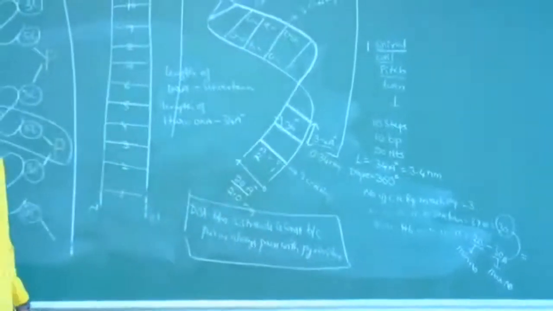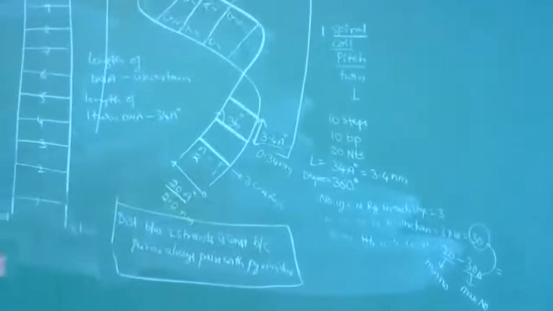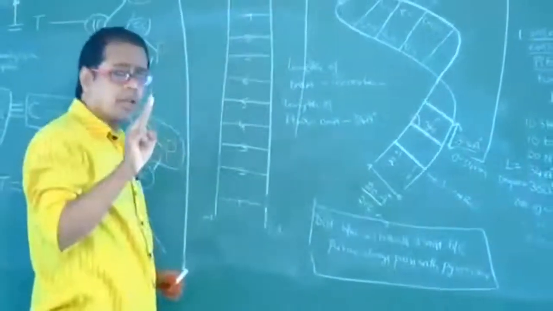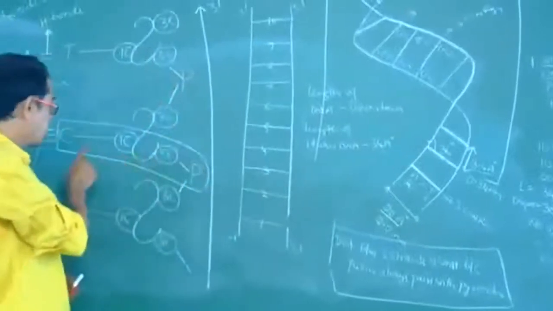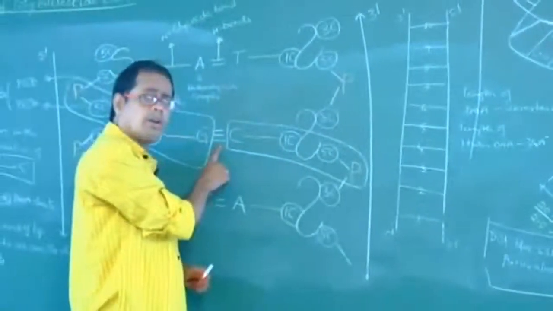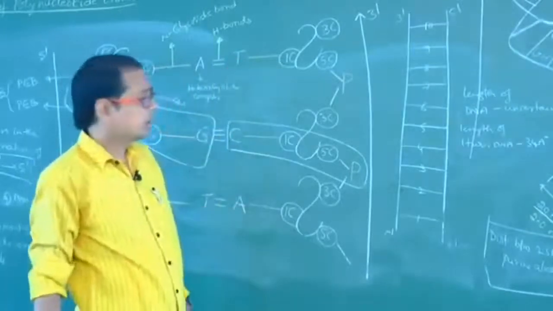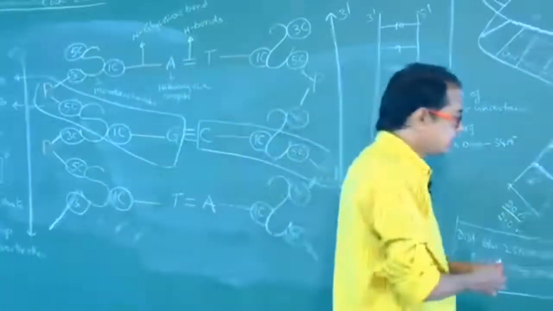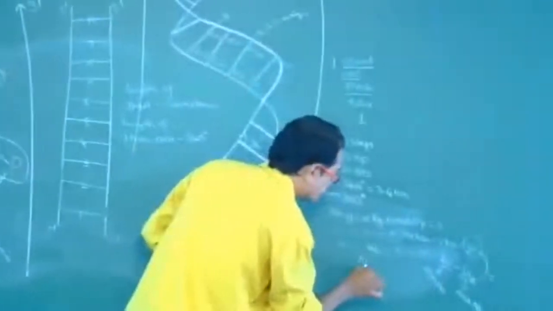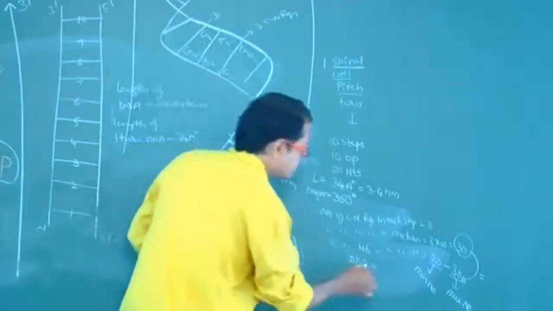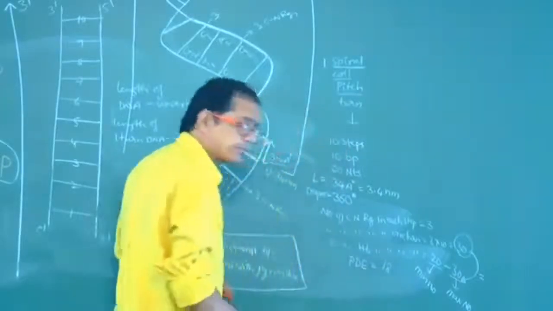Next, what are the reasons for stability of DNA? 3 reasons are there. First, stacks are present one above the other. Second, presence of hydrogen bonds. Third, presence of thymine. And next, in one turn, number of phosphodiester bonds is 18.